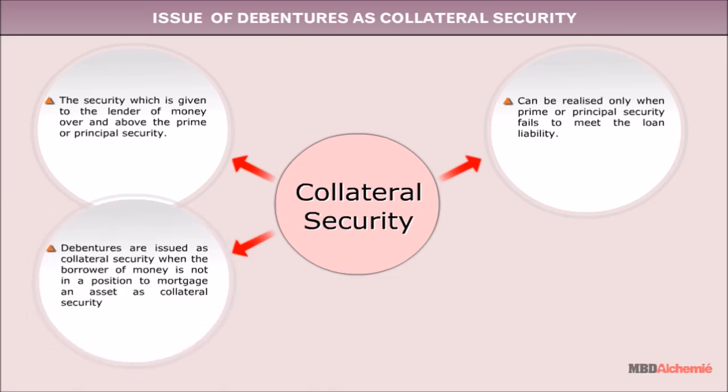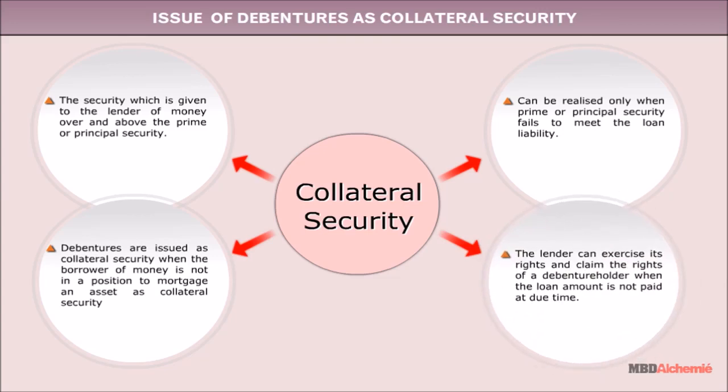Debentures are issued as collateral security when the borrower of money is not in a position to mortgage an asset as collateral security. The lender can exercise its rights and claim the rights of a debenture holder when the loan amount is not paid at due time.